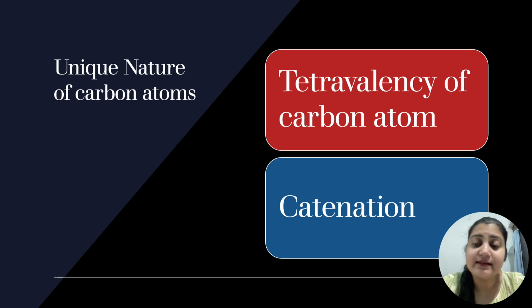What is tetravalency? That is equivalent to what we were talking about, covalent bonds. Tetravalency means carbon has 6 as its atomic number, and when you check the electronic configuration, it is 2, 4. Now you remember 4, neither less than 4 nor greater than 4. So here we can share the electrons. Since its valency is 4 and its valence electrons are 4, that is the reason it is called tetravalency of carbon atom.